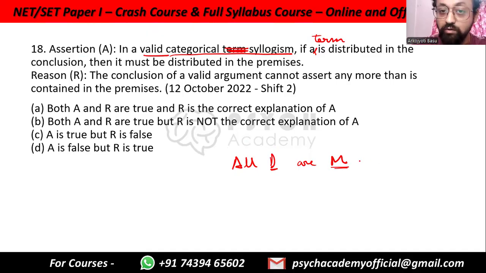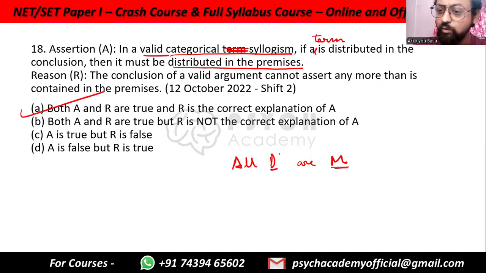This is undistributed. So for anything to be distributed in the premises, if we have to talk about all instances of a category, or if it is distributed in the conclusion, it has to come from the premises. Reasoning: the conclusion of a valid argument cannot assert any more than is contained in the premises. Exactly. This is why if it is distributed in the conclusion, it has to be distributed in the premises also. So both A and R are true, and R is the correct explanation of A.